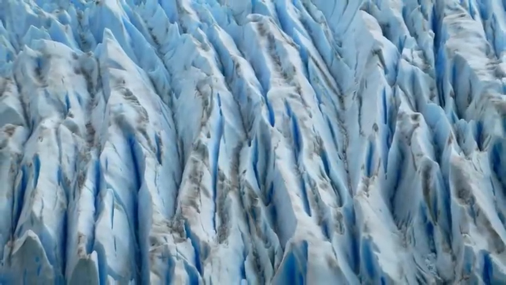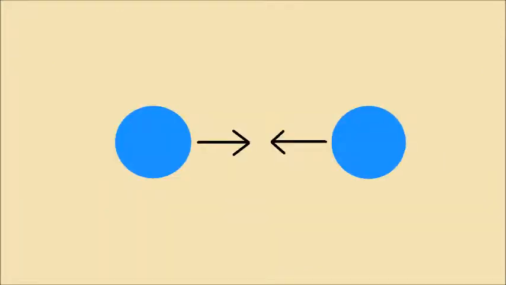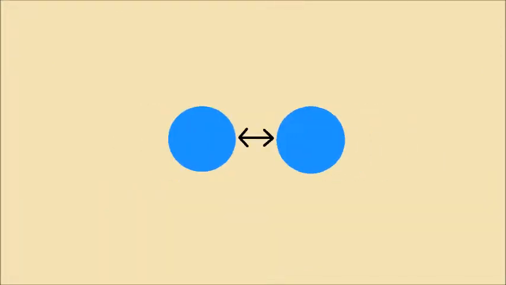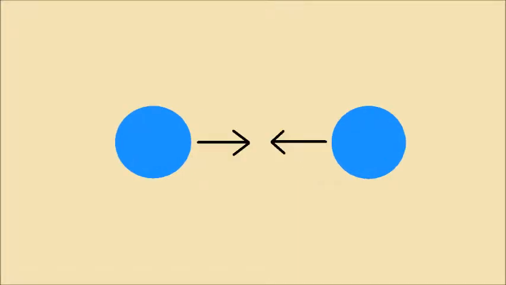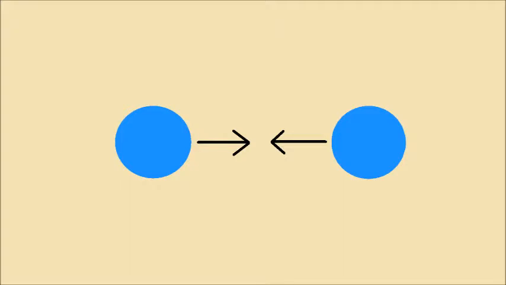Matter can transition from solids to liquids to gases. We call these phase changes. When we change from a liquid to a gas, a certain amount of energy is required to change any liquid to a gas. This is called the latent heat of vaporization. Energy needs to be added to the liquid in order to allow the molecules to have enough energy to escape the bonds that hold them to other molecules in the liquid.